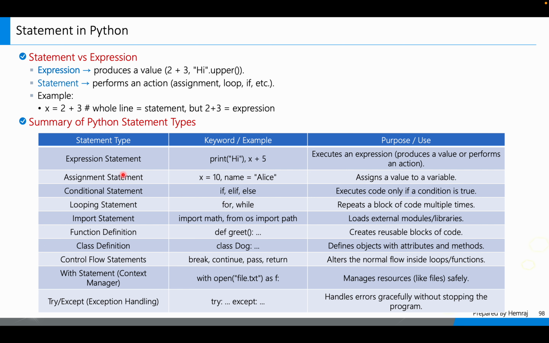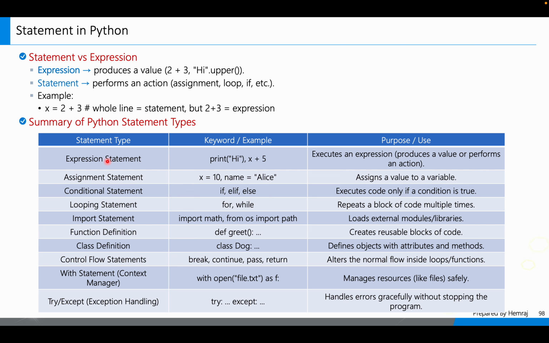So this is the summary of the Python statement types already discussed, right? These are the expression statement, assignment statement, conditional, looping, import statement, function definitions, class definition, control flow statement, with statement, and try except exception. These are the types of statements, their keywords, and their purpose. For example, for the expression statement, print(x + 5).